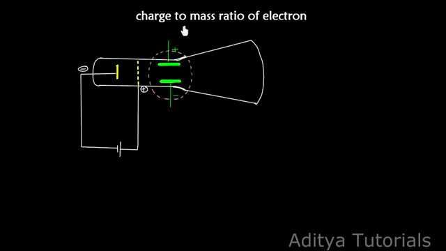Okay students, now I am going to discuss the charge to mass ratio of the electron. This can be studied with the help of the discharge tube. This is the extended part of the discharge tube. First, I will explain what the things in the diagram are. This is the battery, a high voltage battery. This is the negative terminal of the battery, connected to an electrode, and this electrode is called the cathode electrode.